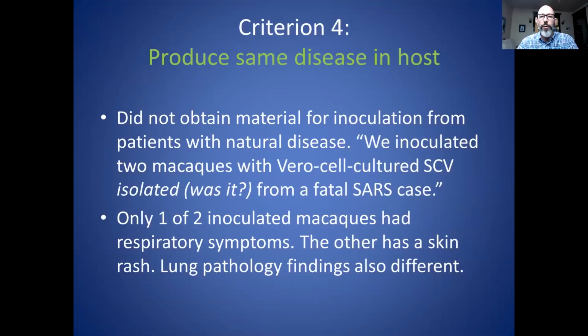So criterion 4, produce the same disease in the host. They did not obtain material from patients with a natural disease. Instead, they used the virus that was cultured in monkey kidney cells. Once again, those cells would be producing exosomes, and the virus was never isolated, so it's not really clear what exactly they're inoculating them with at all.